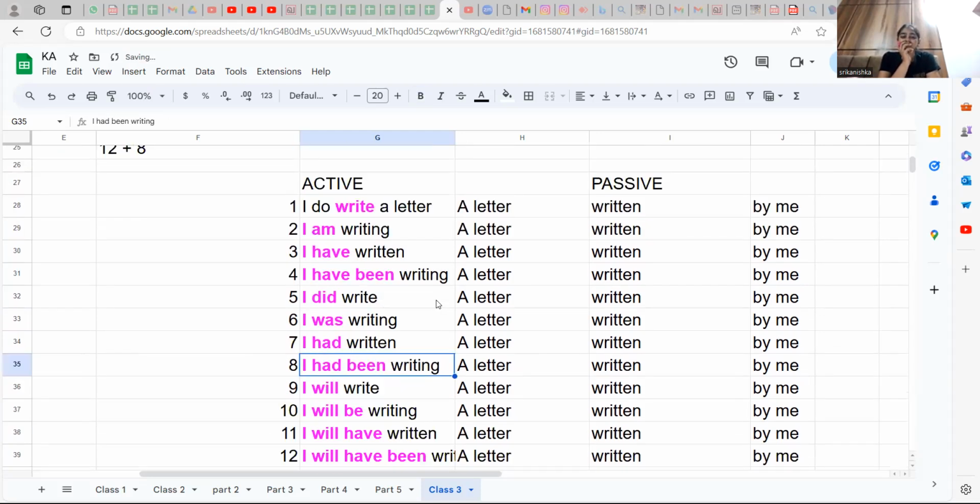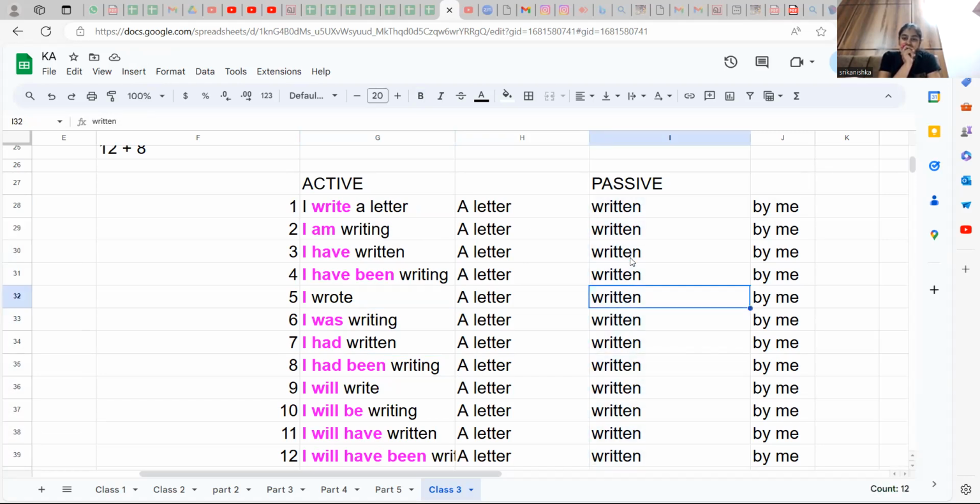Now I'll make it very simple, the whole thing. I write a letter. I wrote a letter. So that one I expanded, now I'm just contracting. I write a letter is the same as a letter is written by me.